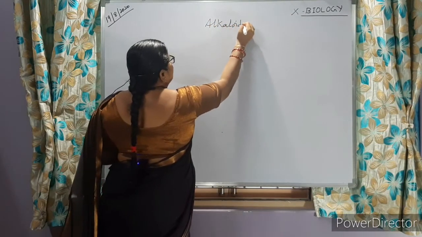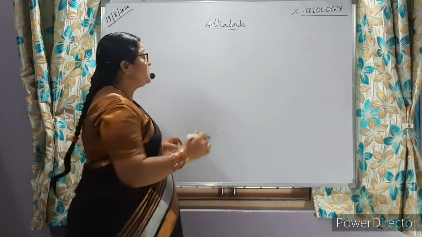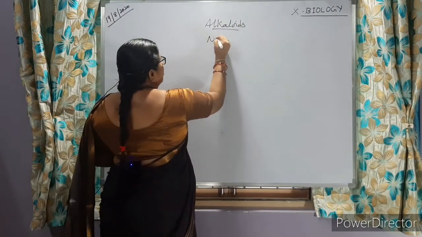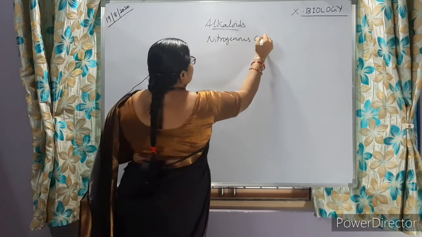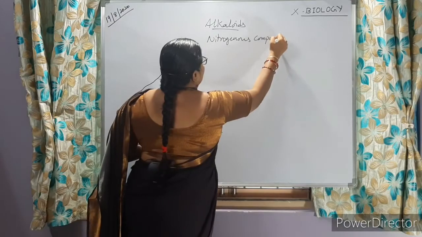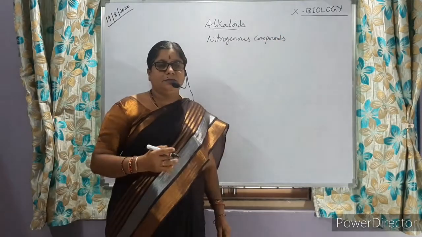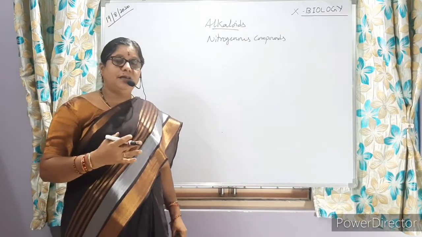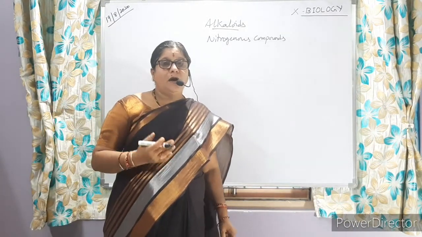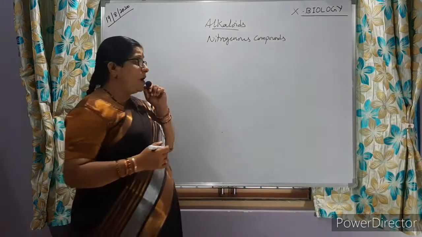Alkaloids are nitrogenous compounds which are stored in different parts of the plants. Some are stored in the roots, some in leaves or flowers or fruit or stem portions, bark, like that. So now let us learn some of them.